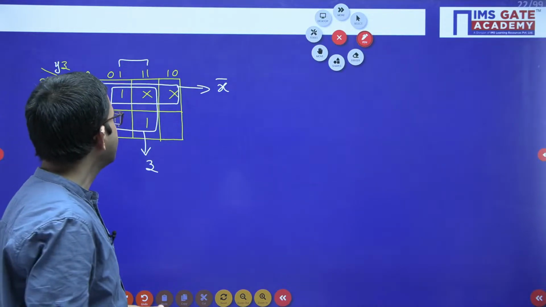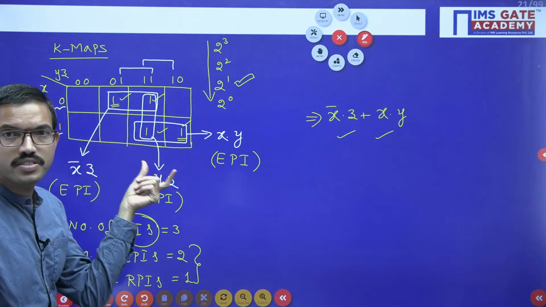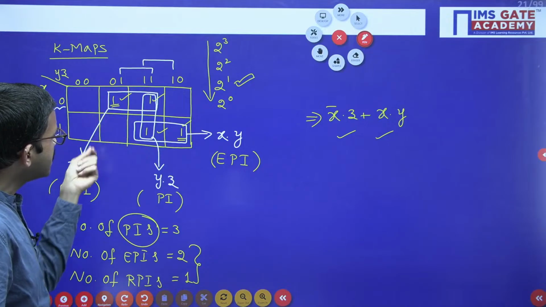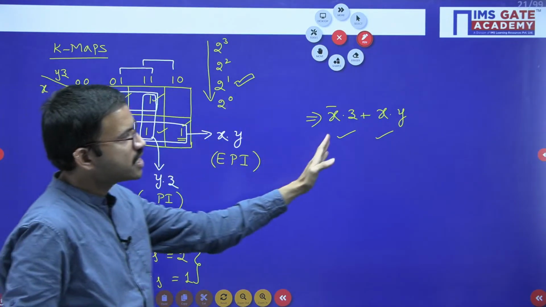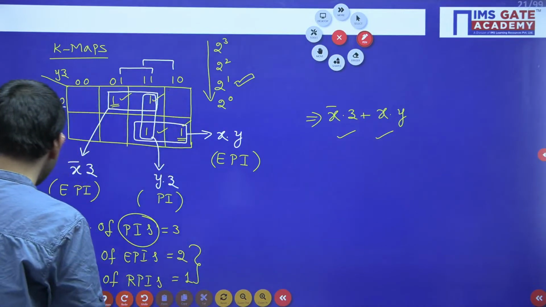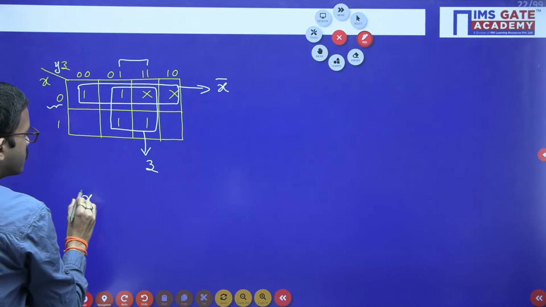It is very simple. Just observe the earlier one. Here we have done grouping of ones, right? From each and every grouping we get product terms, and those product terms we have summed together. So similarly here, whatever product terms you get, we have to sum together.